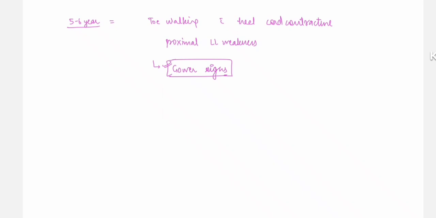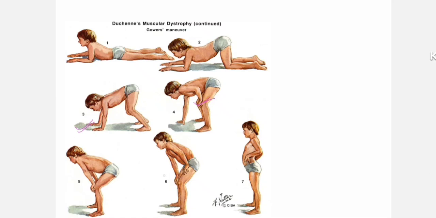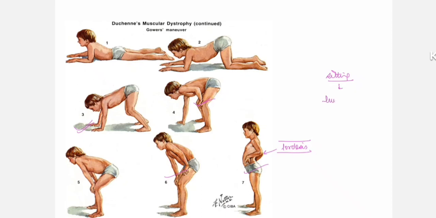So to explain the Gower sign, this is the Gower sign. Characteristically, when the patient stands up from the prone position, he puts his hands successively on the floor, then on the knee. So first on the floor, then on the knee, and then on the thighs, and then he will stand up. And when he stands, then lumbar lordosis will appear. When the patient is in sitting position, lumbar lordosis disappears.